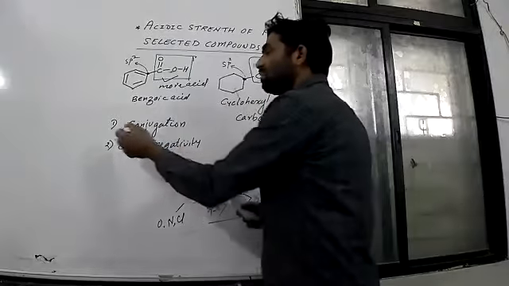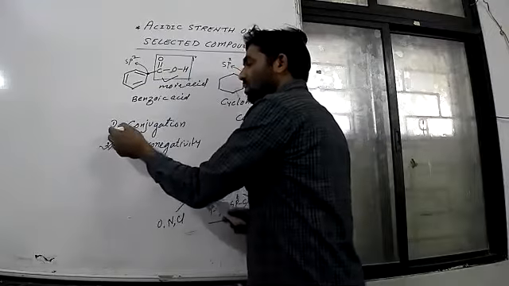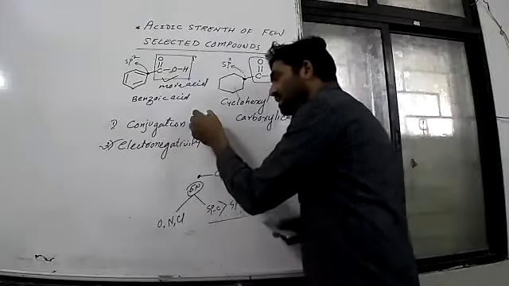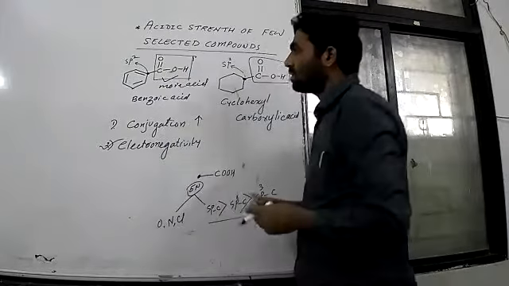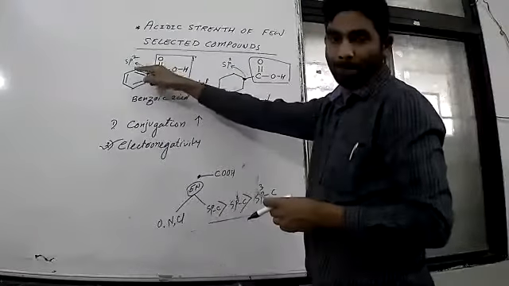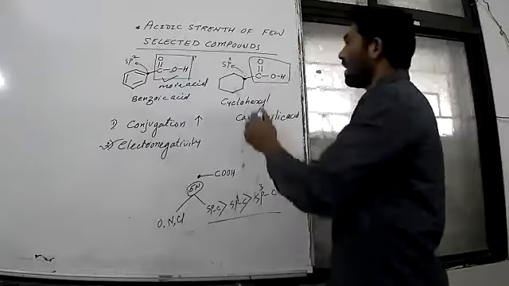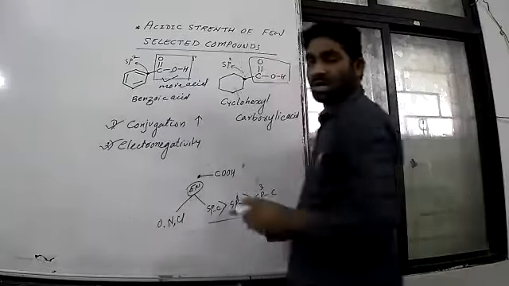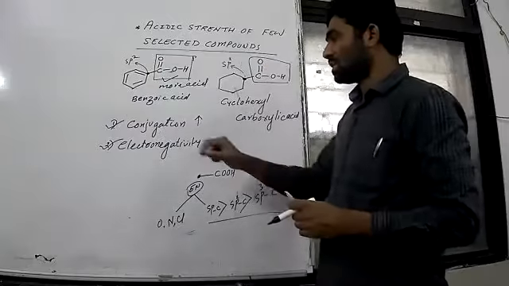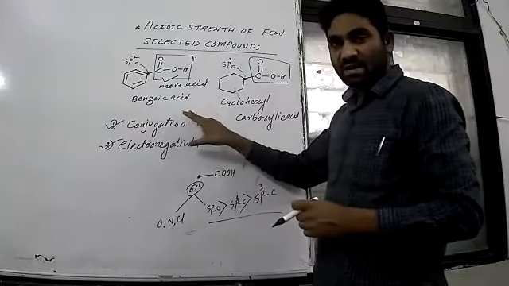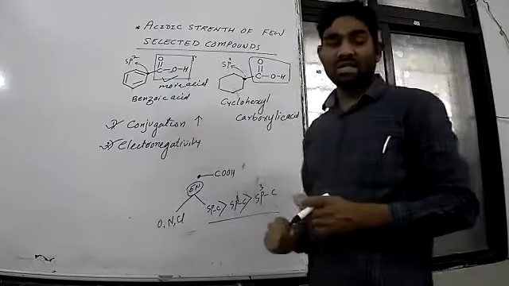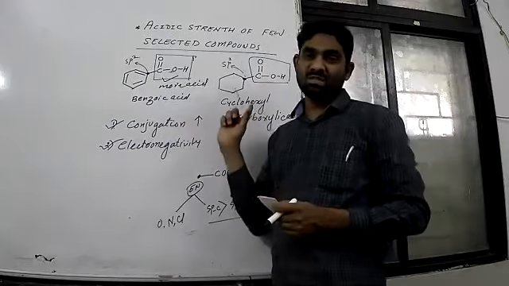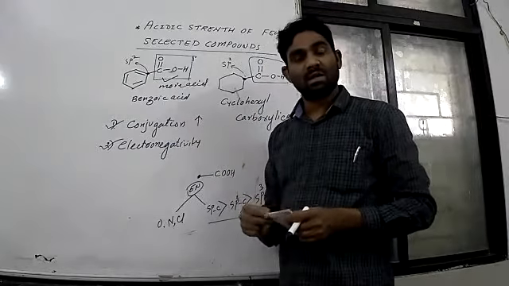If you look at the second point, conjugation, conjugation always increases the acidic power. So there is conjugation here in the ring, while we have no conjugation here. Therefore, considering both factors, we can say that this benzoic acid is more acidic compared to this aliphatic acid.